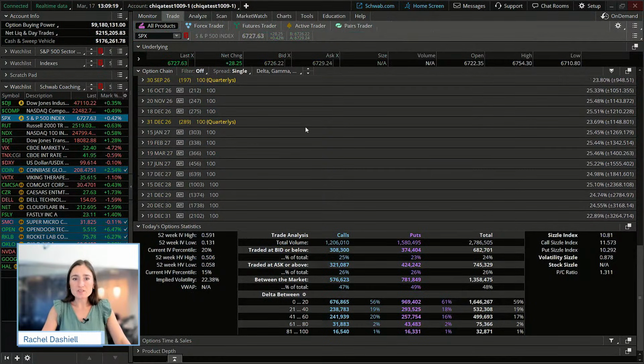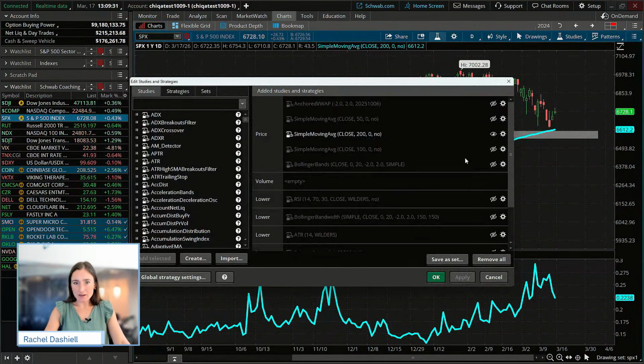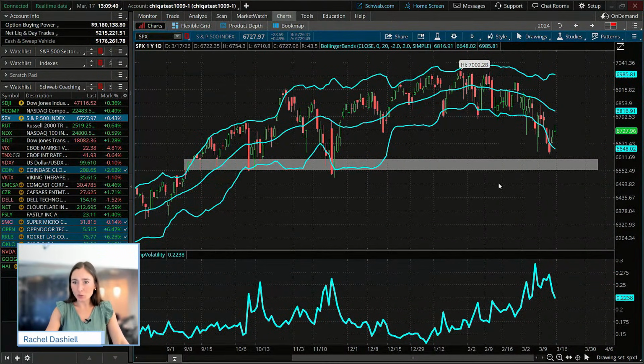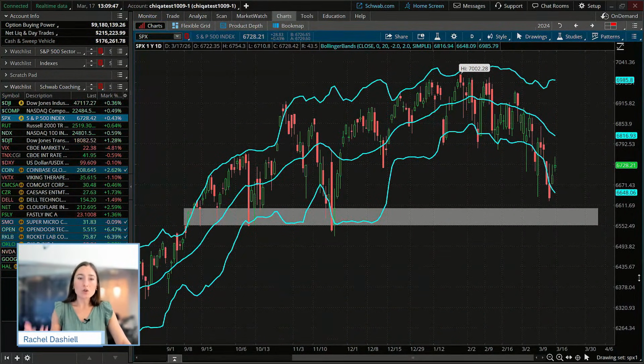Now, there are a few other calculations, measures, or indicators of implied volatility that we're going to talk about today. Before I actually get to the scan, which I showed you a preview of, I am just going to talk about a couple of these. A lot of you are probably familiar with some of these measures, but the two we want to talk about today are the Bollinger Bands and the TTM squeeze, since we're going to use both of them today.